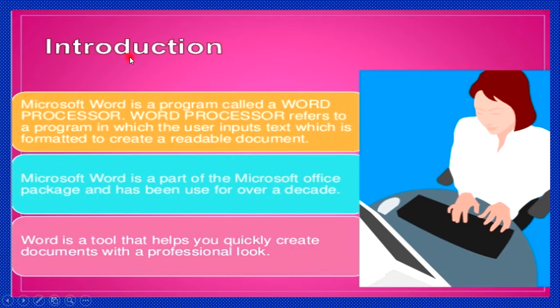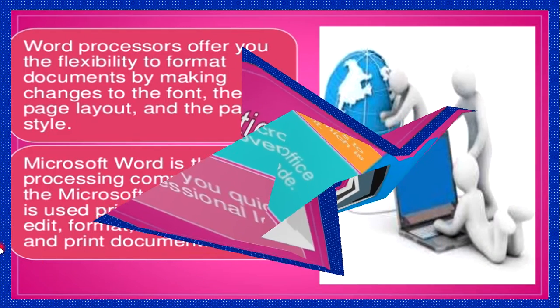Introduction. Microsoft Word is a program called a word processor. Word processor refers to a program in which the user inputs text which is formatted to create a readable document. Microsoft Word is a part of the Microsoft Office package and has been used for over a decade. Word is a tool that helps you quickly create documents with a professional look.